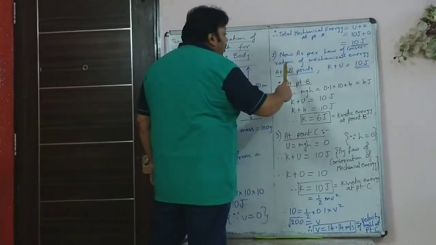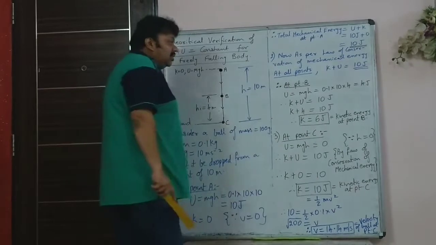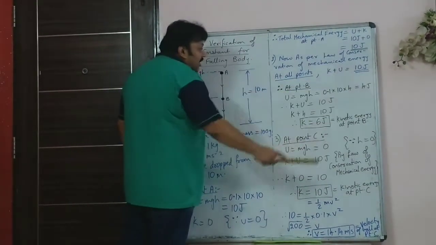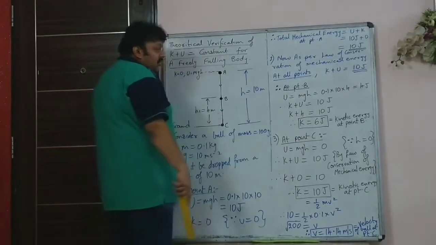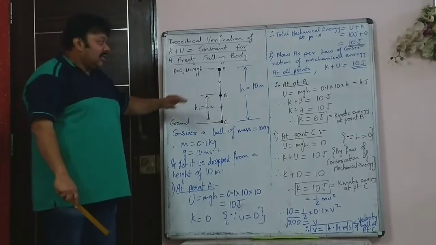Now, as per law of conservation of mechanical energy, at all points K plus U, that is total mechanical energy, will remain 10 joules. So now if you consider point B is 4 meter above the ground.